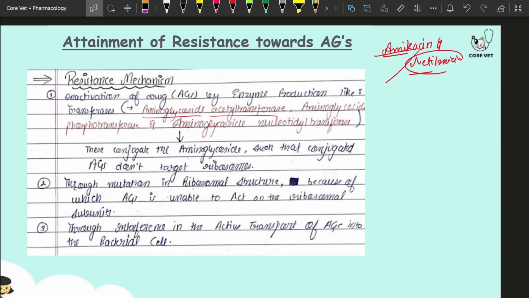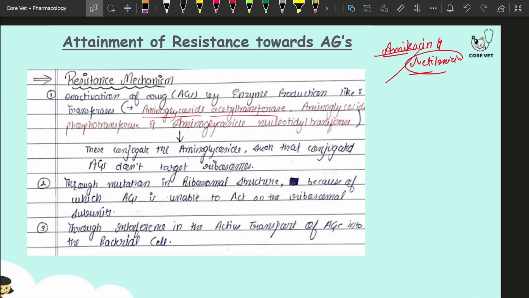If the aminoglycoside doesn't bind at the 30S subunit, then obviously there won't be any misreading of mRNA, nor the conversion of polysome into monosome. So the two mechanisms are clear: destruction of the aminoglycoside by enzymes, and mutation in the ribosomal structure.